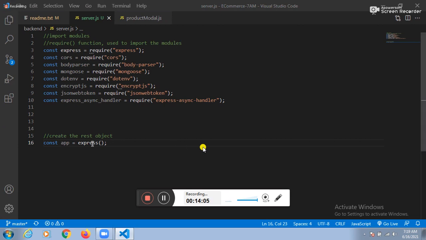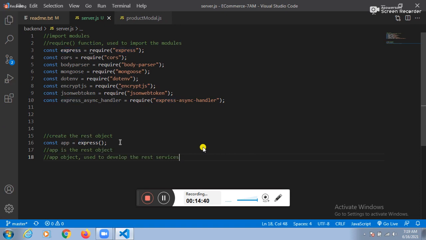Const app equals what do you want to place? Express. Guys, who is the app? App is the object. Which object? Yes, your point is right. The REST object. And one more point: the app object is used to develop the REST services. Coming to the app object, the app object is used to develop the REST services. Is my point right or not?